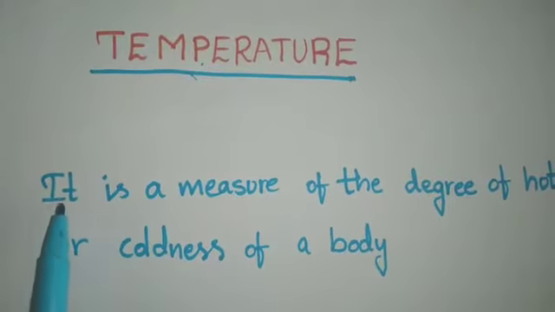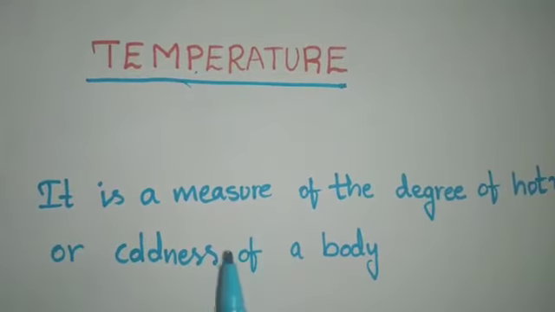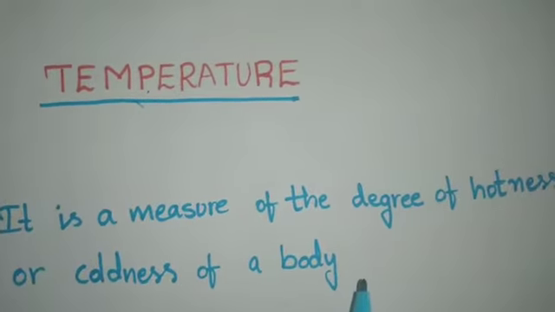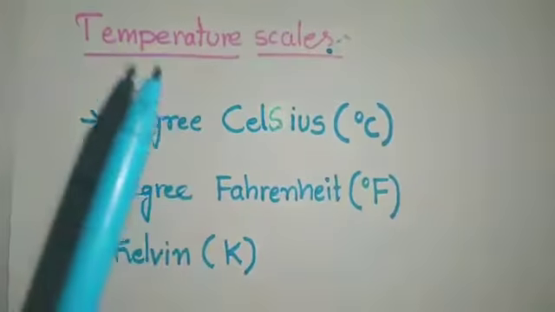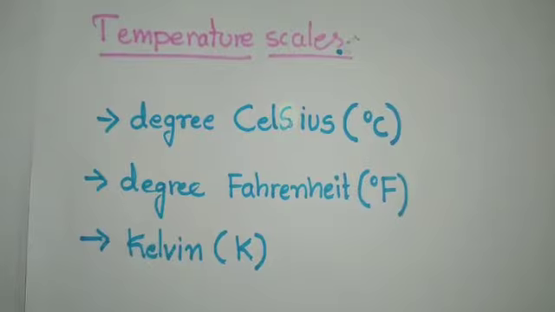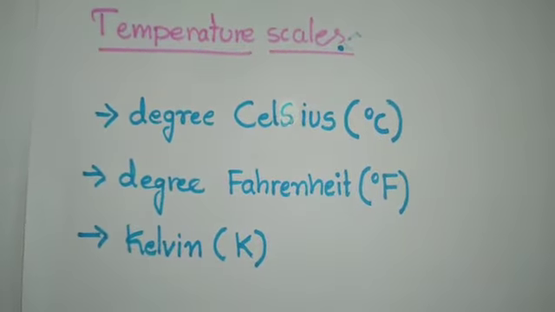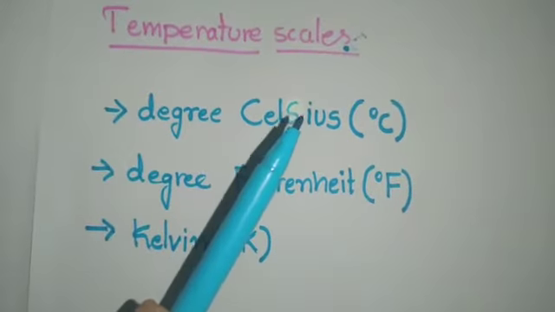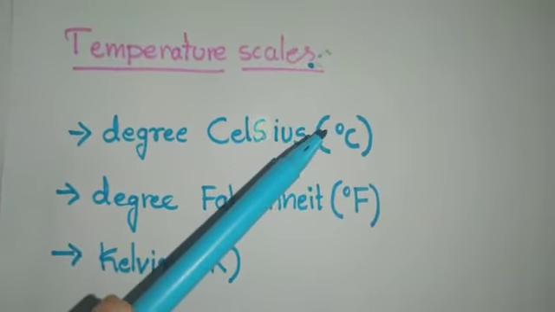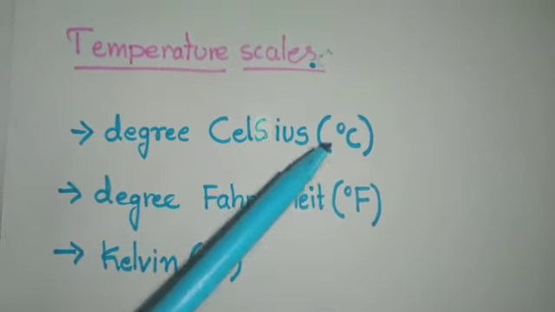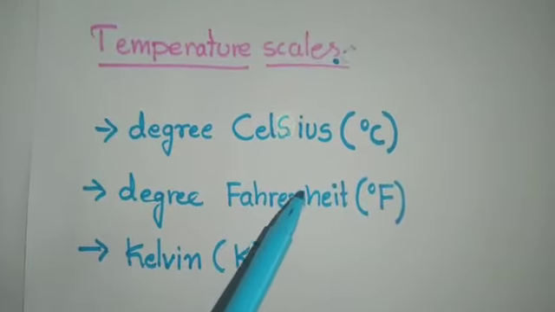Once again I'll repeat, it is a measure of the degree of hotness or coldness of a body. It is called temperature. Temperature scales. The different units used for measuring temperature are degree Celsius. You have to write this as a small 0 and a C. Next one is degree Fahrenheit.